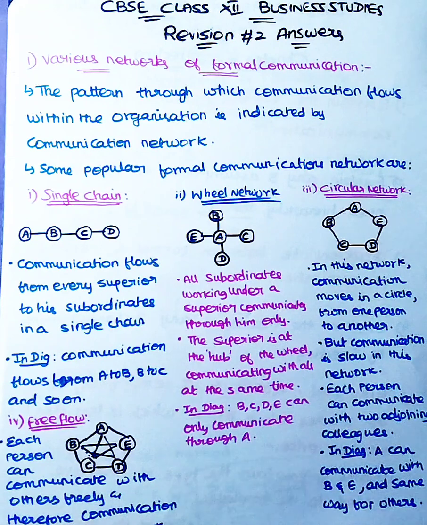Like this. Then last is free flow. Each person can communicate with others freely, and therefore the communication is fast in this network. And in this diagram, if you see, A to B and E, and C to D. For others also the same way.